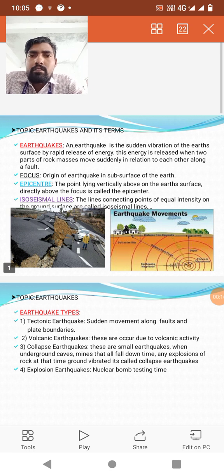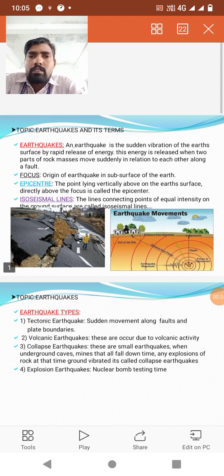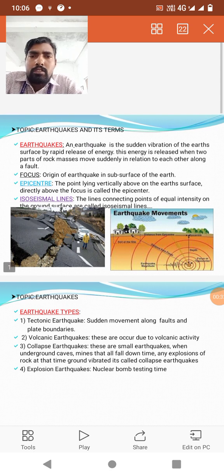Today we are discussing endogenous hazards, which relate to the third unit. In the third unit, we are discussing endogenous hazards. So what is meant by endogenous hazards? Any disaster or hazard that occurs in the subsurface of the earth is called an endogenous hazard.